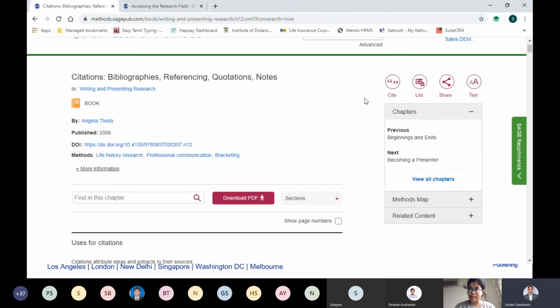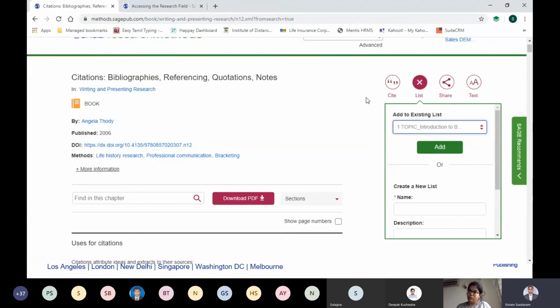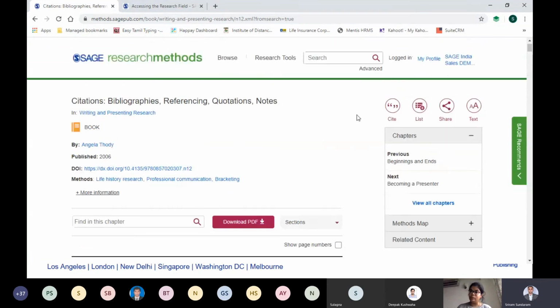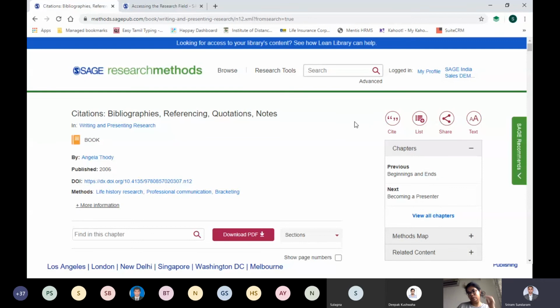So the challenge of accumulating the content for a casual read and then going into a critical read is sorted out by something called a reading list, a tool. And from here also you can add this particular content to your list. And second is that citation. If you want to keep on building up your bibliography, the platform allows that as well. The second feature of reading list is that you can search others' reading lists as well, as I said.